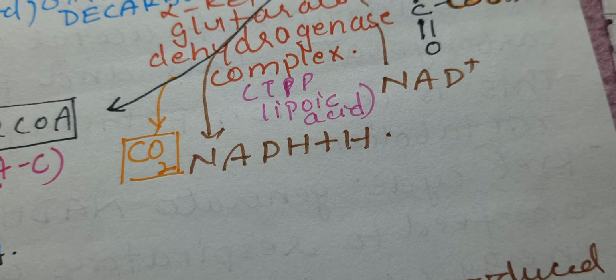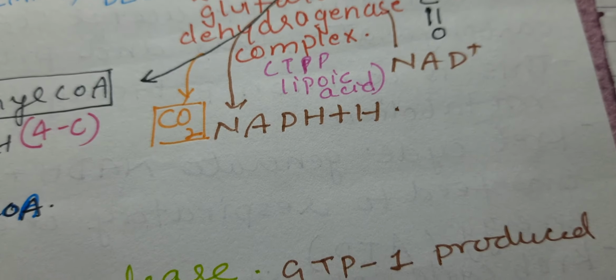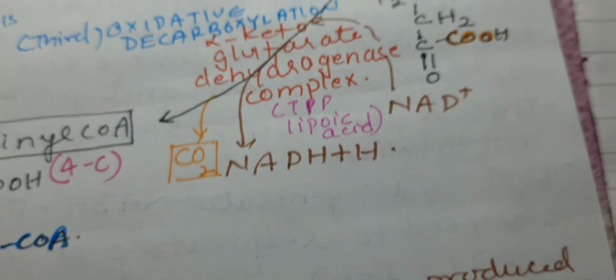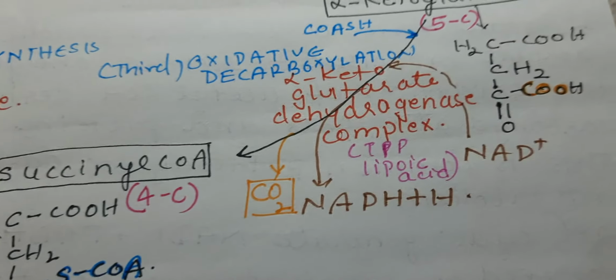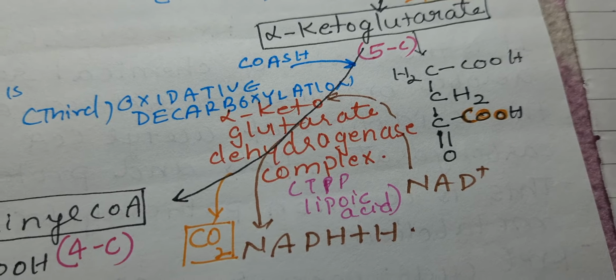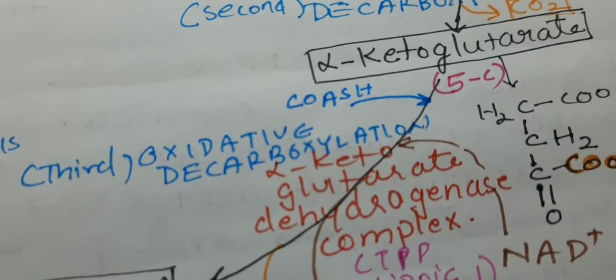NAD is going to pick up the hydrogen ions from the alpha ketoglutarate and convert into NADH plus H, and it removes this COO as carbon dioxide. So again oxidative decarboxylation is there, and this results in the structure called succinyl CoA. Here the coenzyme A is also added and it gets converted to succinyl CoA.